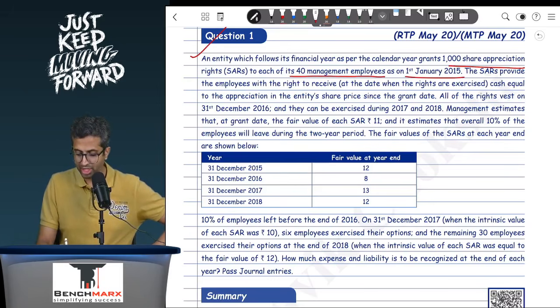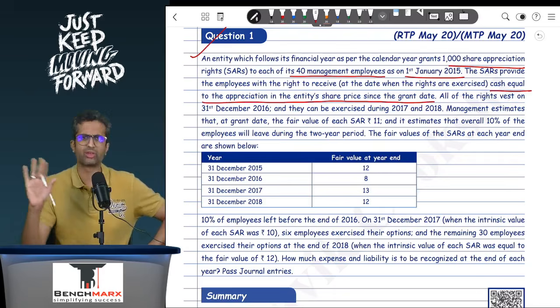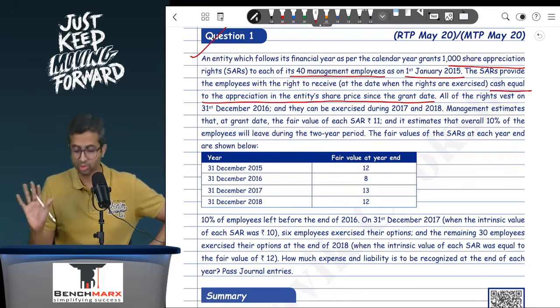The SARs provide employees with the right to receive, when they are exercised, cash equivalent to the appreciation in the entity's share price since the grant date. This is just explaining to you what SAR means. Even if the sentence was not given, the answers would remain the same.